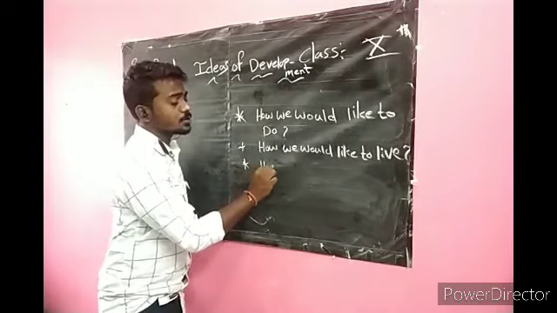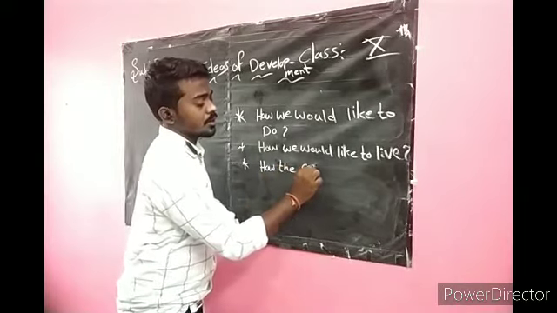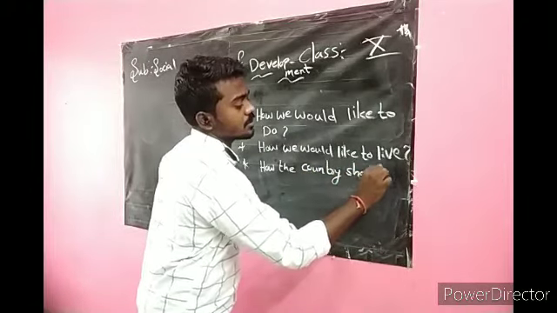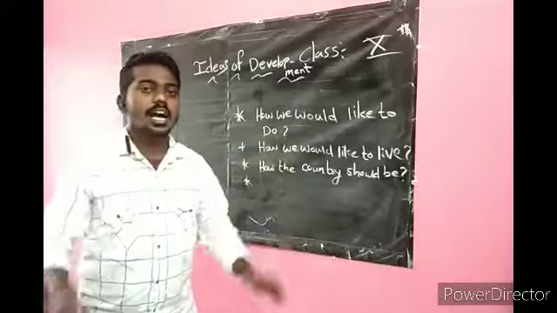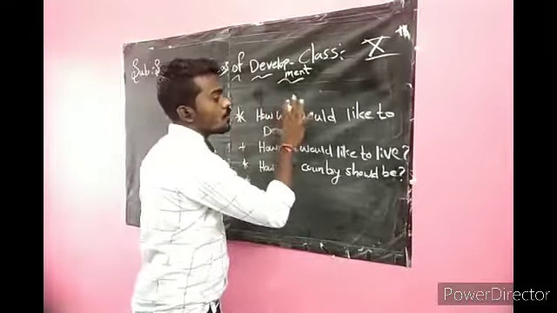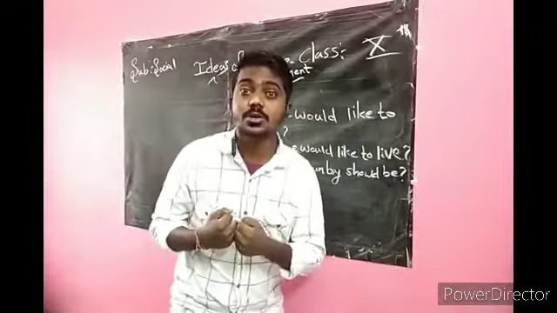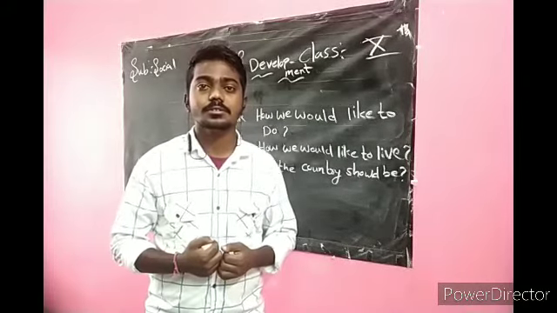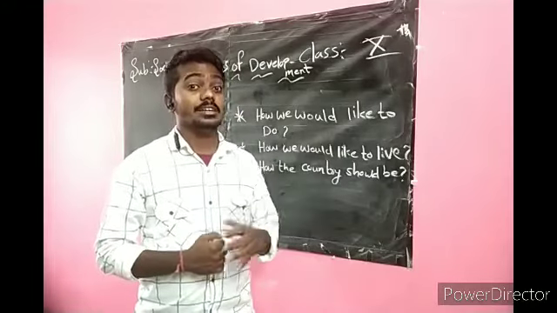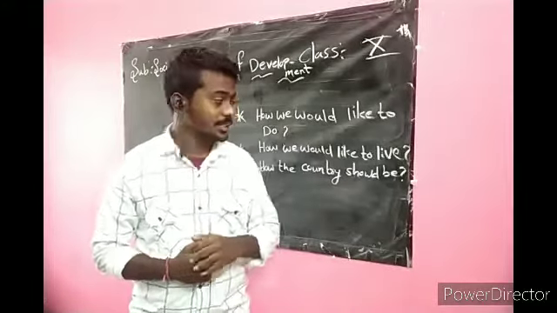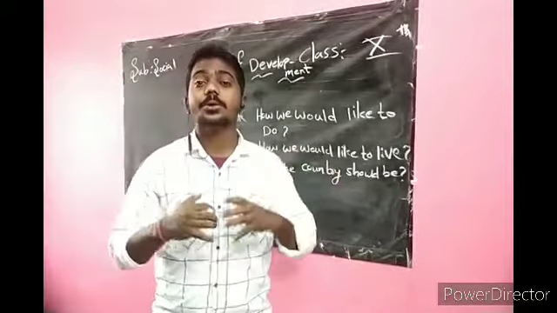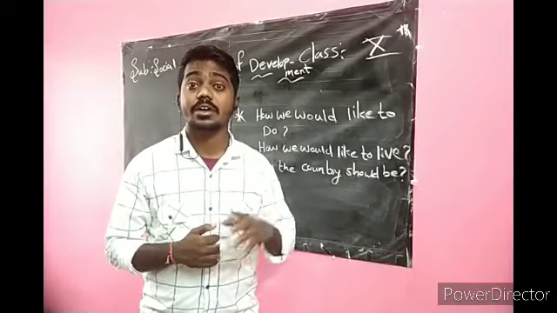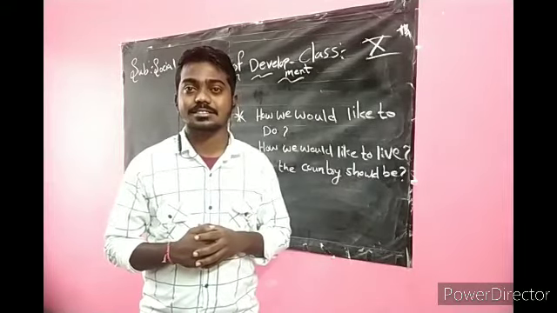Also we have a desire about how the country should be. Okay, we all have desires about how we would like to live, how we would like to live for a better life. Is there any equality among the people? Okay, we have desires in these aspects. We have great desires.